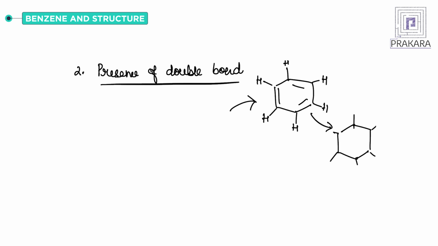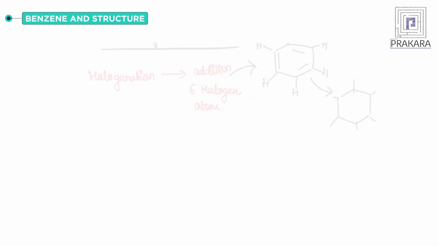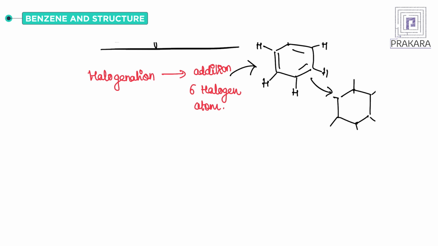The reactions that show that it has double bonds: first is halogenation. When benzene undergoes halogenation, or we say chlorination or bromination, anything, then there is an addition of 6 halogen atoms. The other reaction that shows the presence of the double bond is the reduction of benzene.